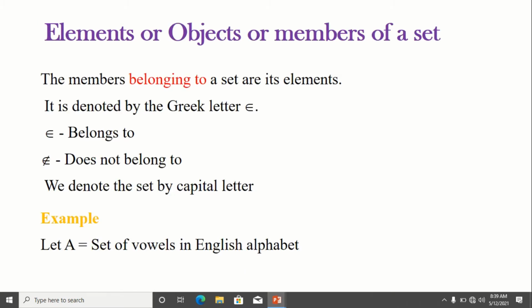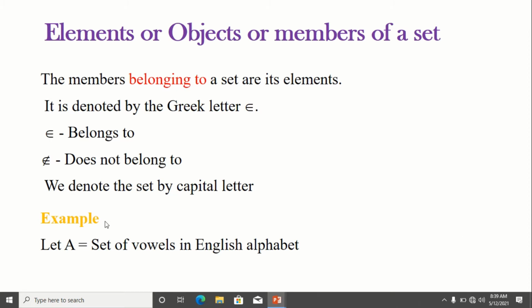Already we know what is meant by elements, objects or members of a set, which is denoted by the Greek letter epsilon. Here the symbol epsilon is read as belongs to, and this symbol stands for does not belong to. And we always denote the set by a capital letter.